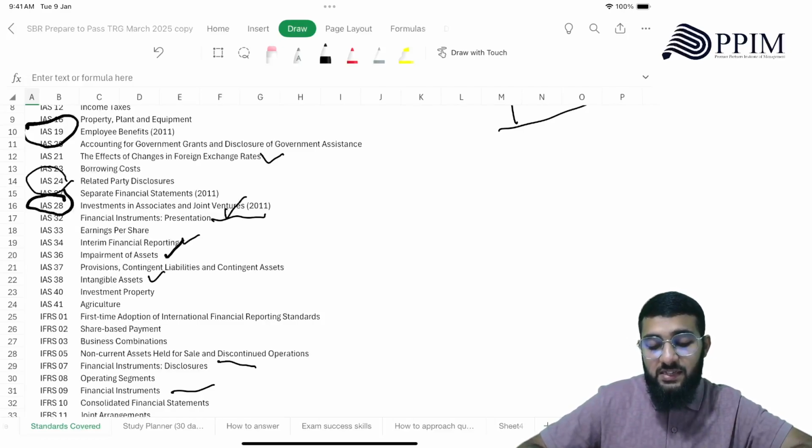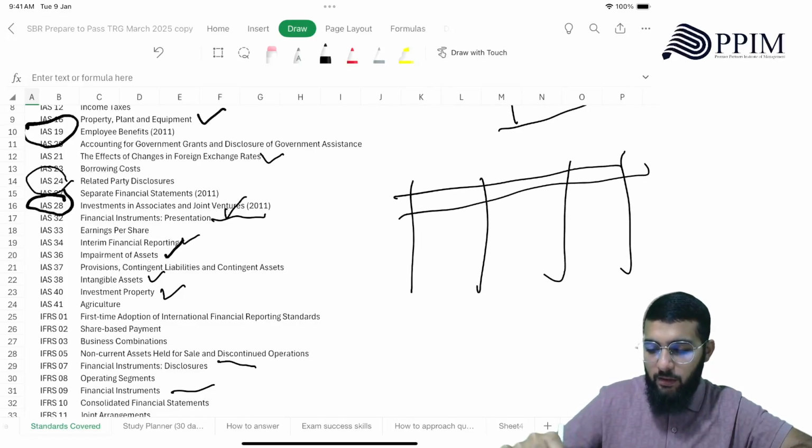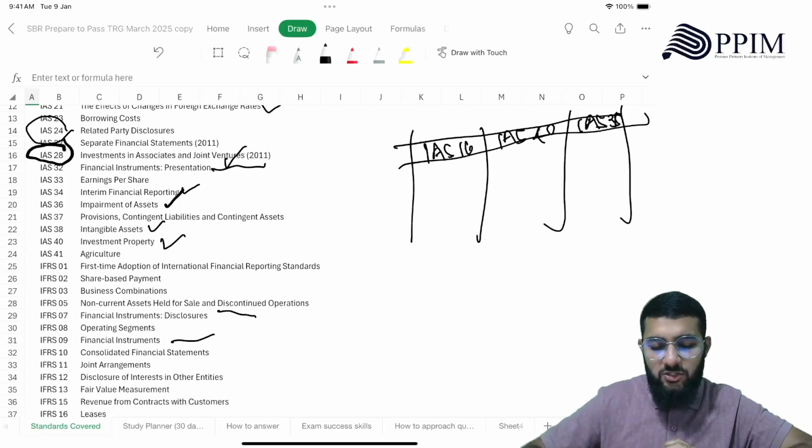Intangible assets, investment property, and IAS 16. These three standards you should be able to contrast and compare: IAS 16, IAS 40, and IAS 38. Then IAS 41, negligible.